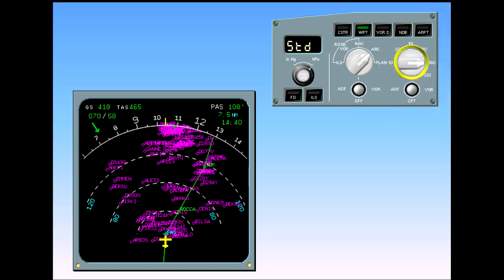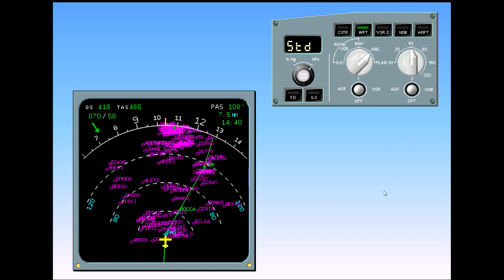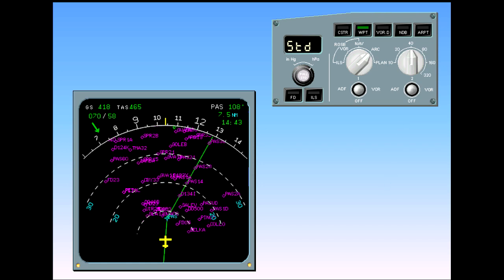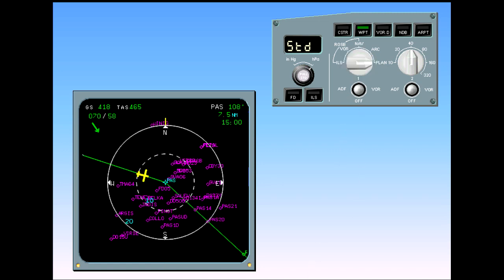Select 40 nautical miles. As you can see, the display is a little less cluttered. Now let's look at the final display mode. Select Plan mode. In this mode, the flight plan legs are shown on a true north-oriented map.